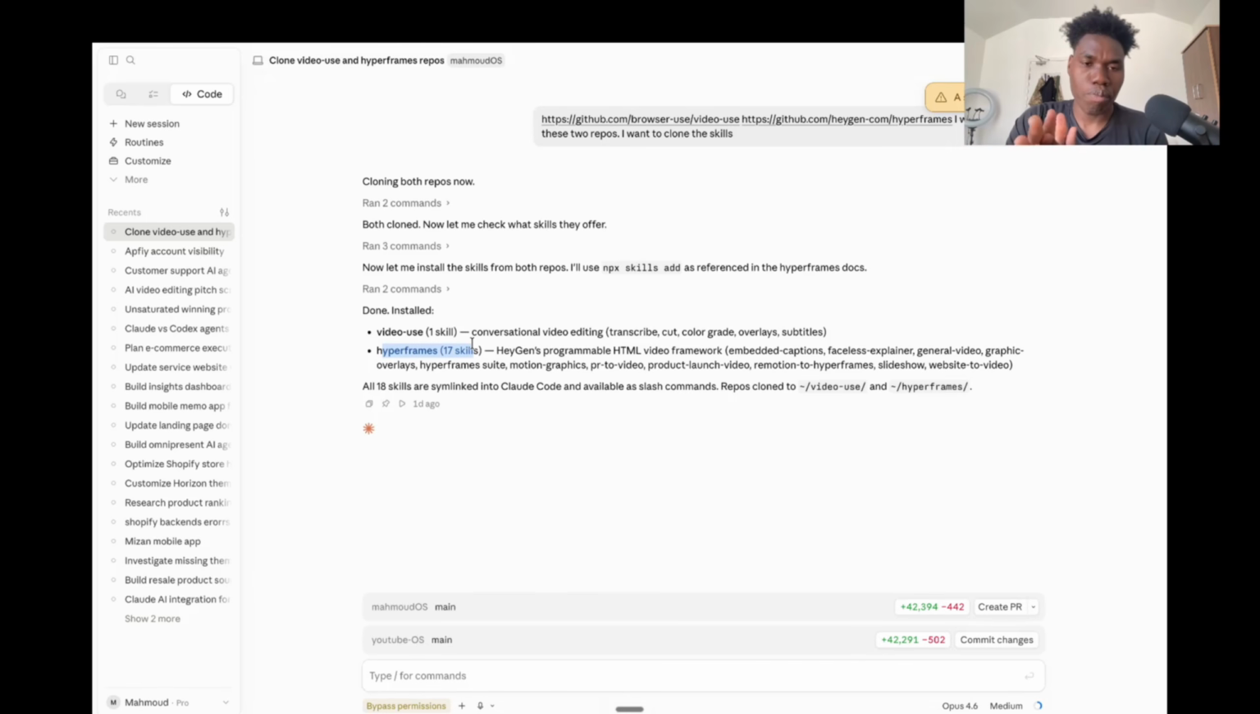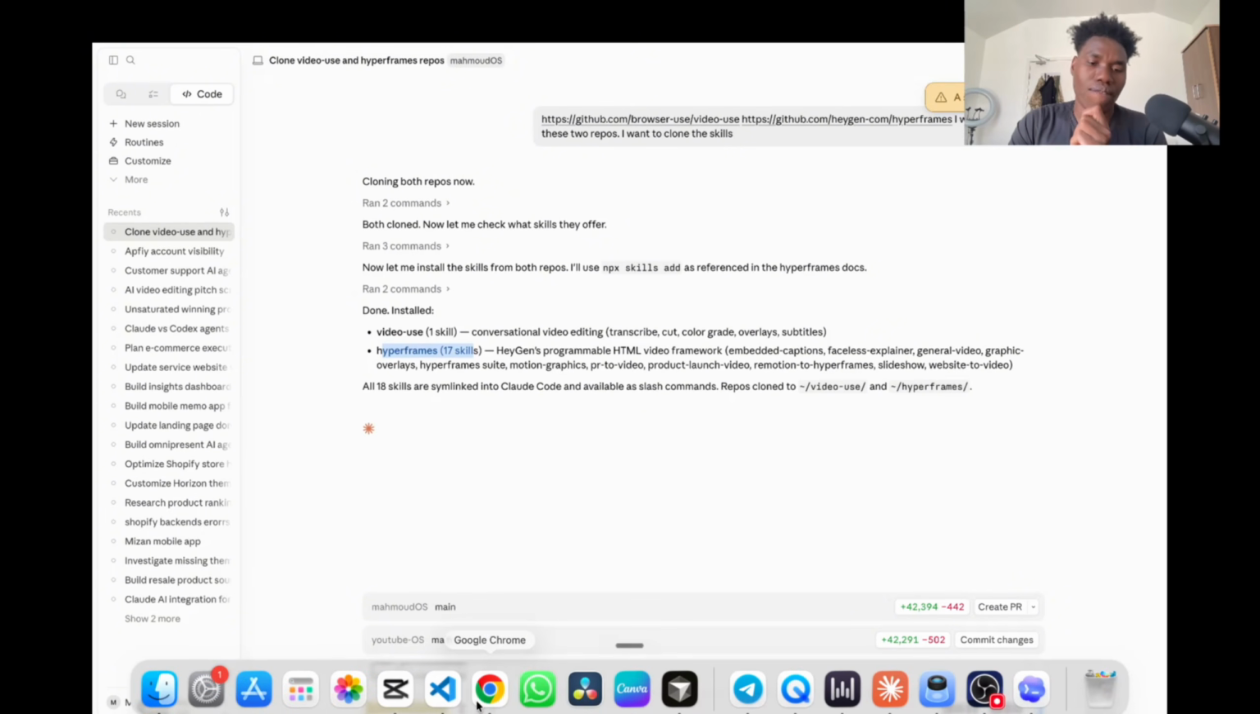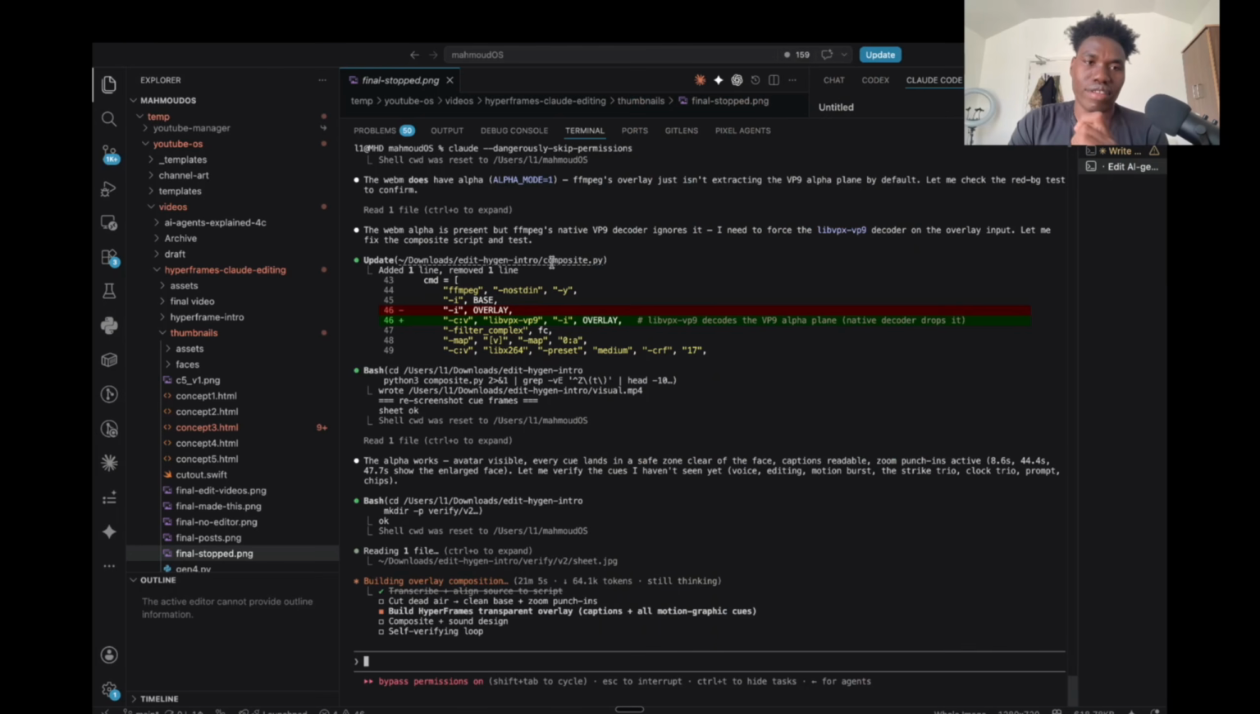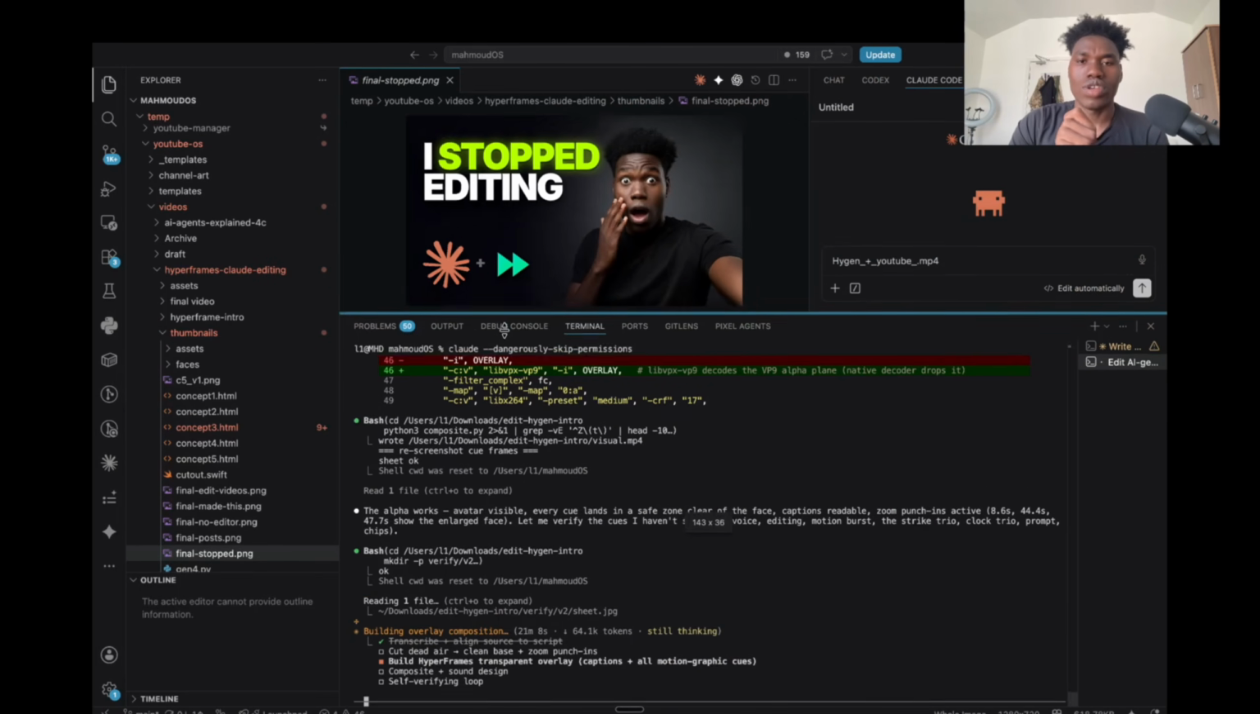After the skills have been cloned into our project repo, we are going to open this in VS Code. I like to use VS Code over Claude Desktop app because I could see the files I'm working on, the images, the videos, all those things. So we are going to open this in VS Code. VS Code is just a text editor. Don't worry about all these scary looking things. We are not going to look at that.